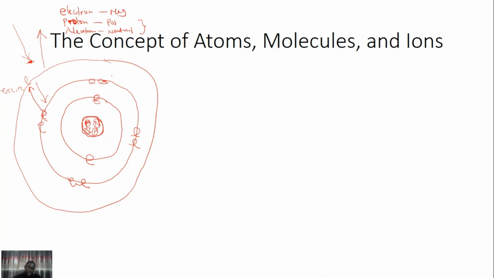While on the other hand, the proton is located in the nucleus and does not take part in chemical reactions.